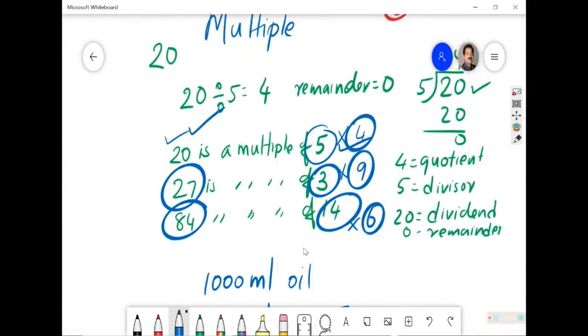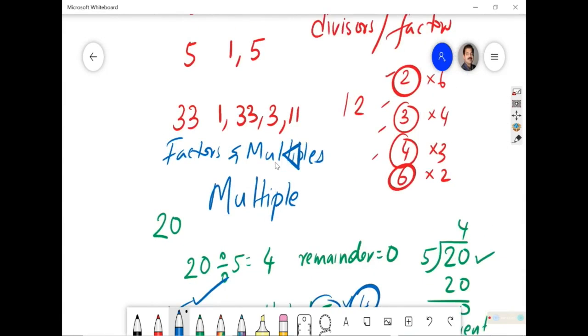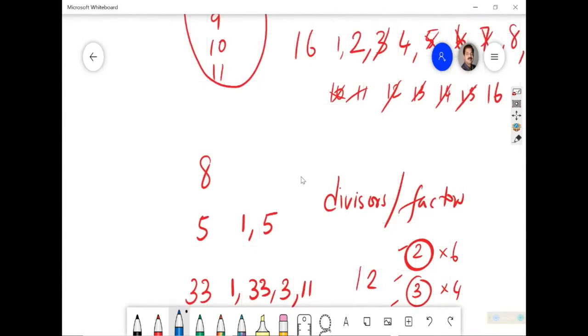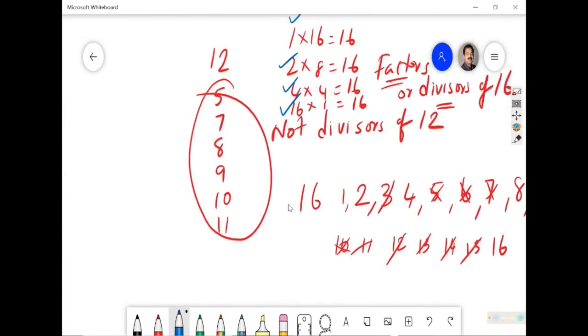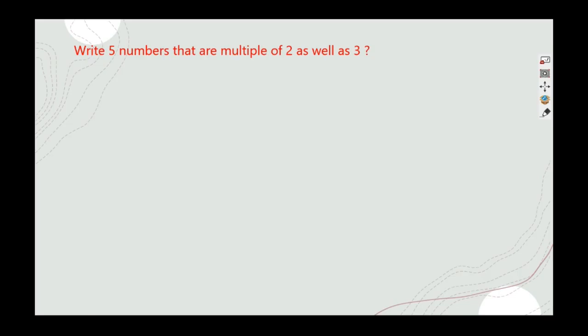And you know that 20 is a multiple of 5, 27 is a multiple of 3 and 9, and 84 is a multiple of 14 and 6. Okay, and you also studied that if you can divide a number with another number, the dividing number is a divisor.